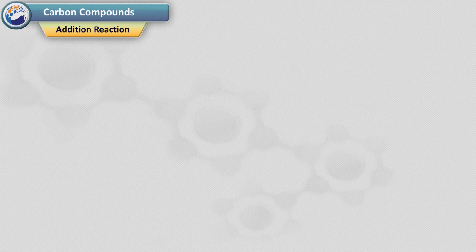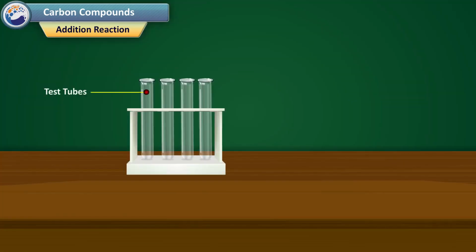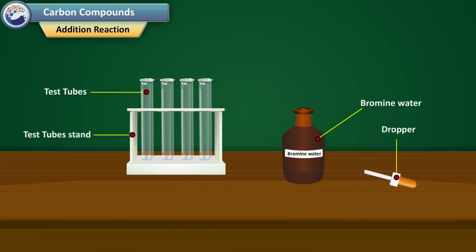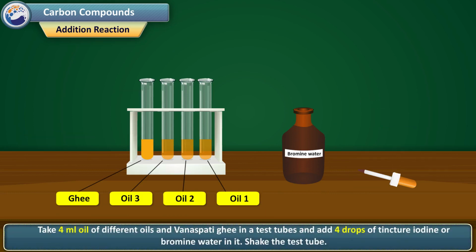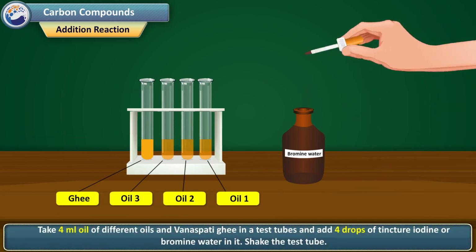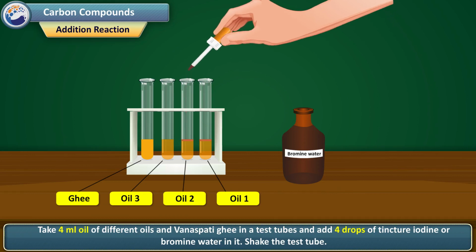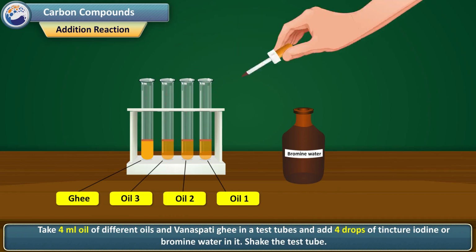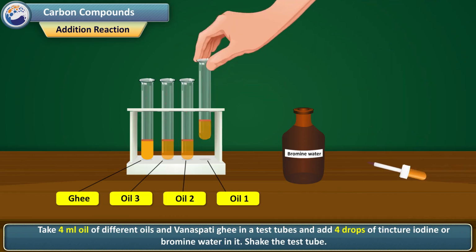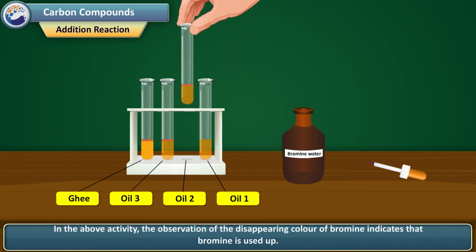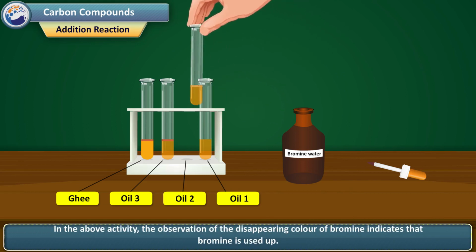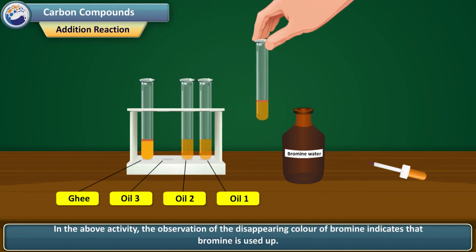Addition reaction. Apparatus: test tubes, droppers, test tube stand, etc. Chemicals: bromine water, liquefied vanaspati ghee, various vegetable oils. Take 4 ml of different oils and vanaspati ghee in test tubes and add 4 drops of tincture iodine or bromine water to it. Shake the test tube. In the above activity, the observation of the disappearing color of bromine indicates that bromine is